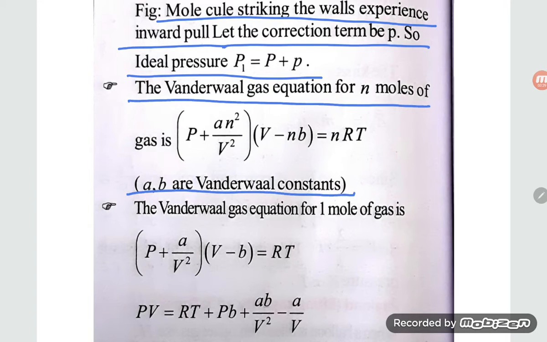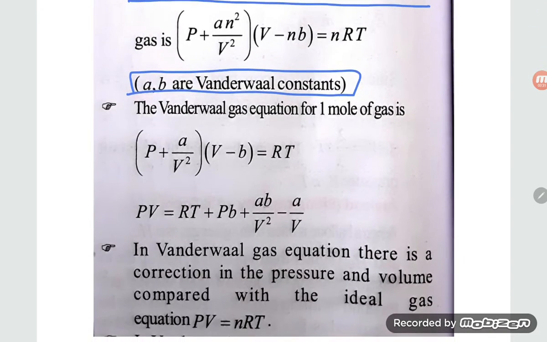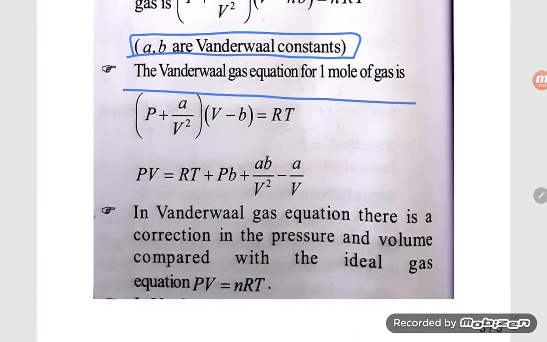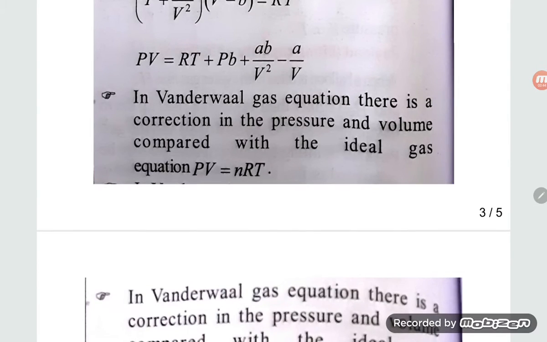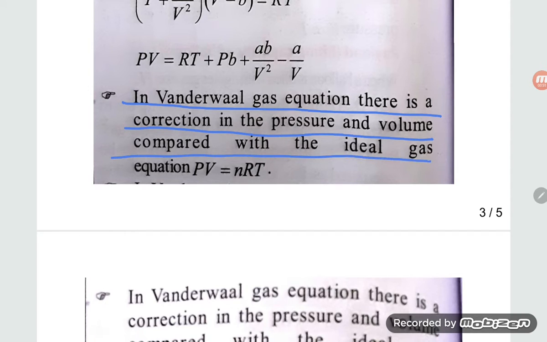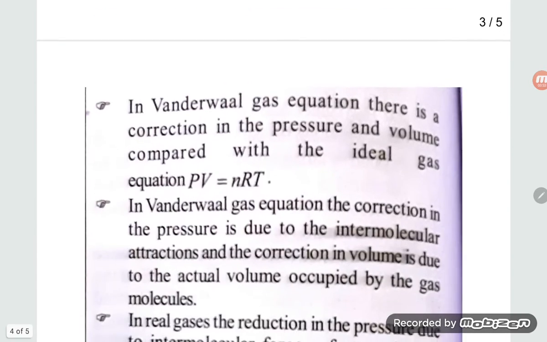a and b are the van der Waals constants. The van der Waals gas equation for 1 mole of gas is (P + a/V²)(V - b) = RT, so PV = RT + Pb + a/V - ab/V². In the van der Waals gas equation, there is a correction in the pressure and volume compared with the ideal gas equation PV = nRT.